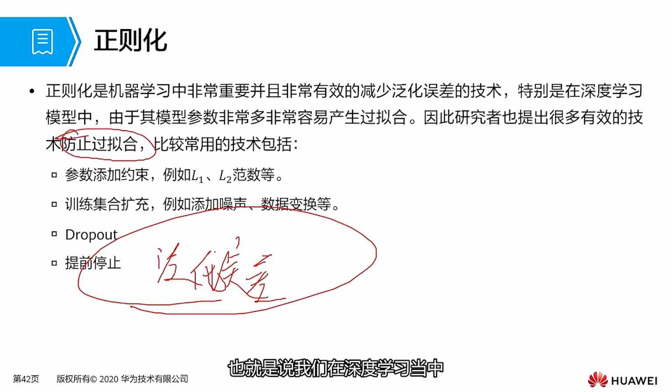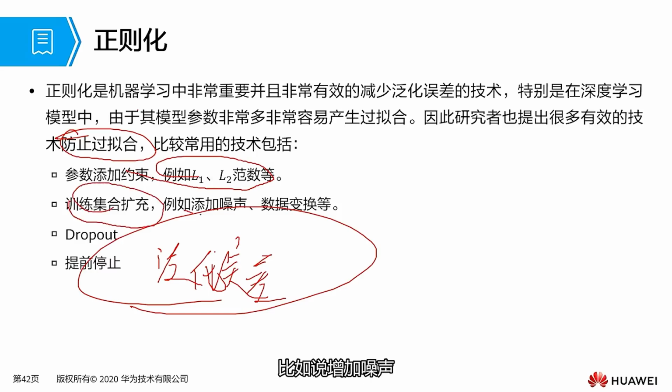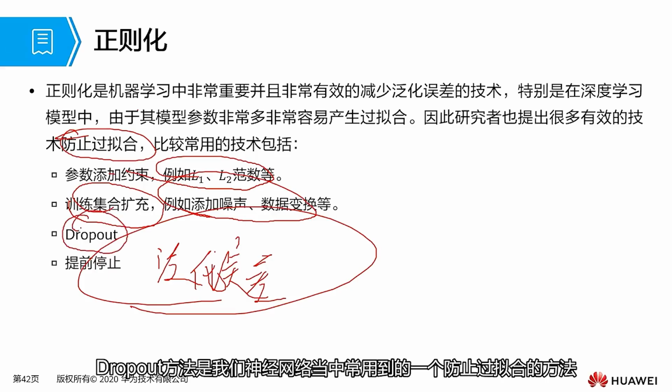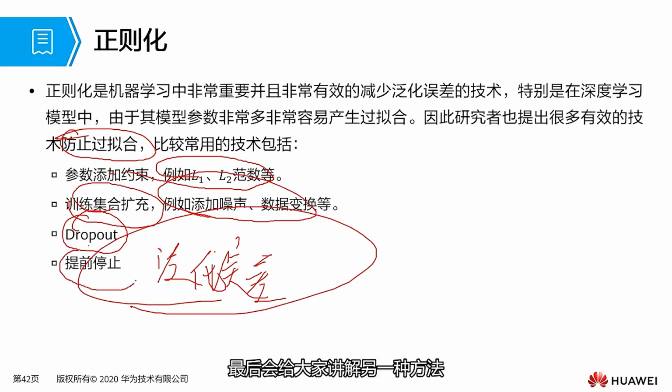In deep learning, what are some methods we can use to prevent overfitting? In other words, what regularization methods do we have in deep learning? Let's take a look. Similar to machine learning, we have L1 and L2 norms, and then there is training set augmentation, such as adding noise, and data transformation to increase our sample size. Then we have the unique method dropout in deep learning. Dropout is a method commonly used in our neural networks to prevent overfitting. Finally, I will explain another, simpler method called early stopping.